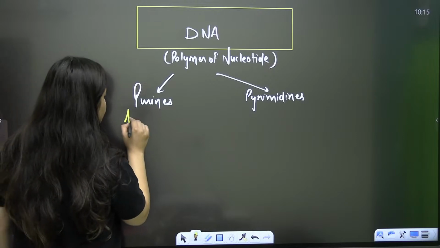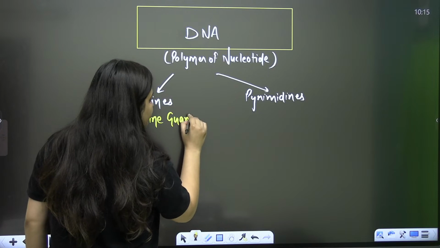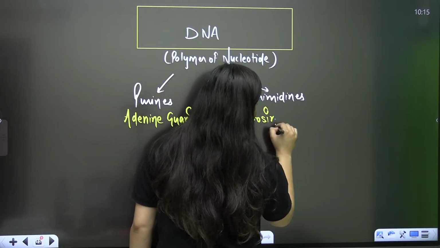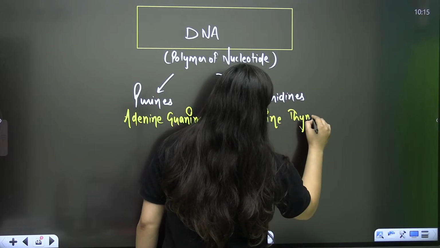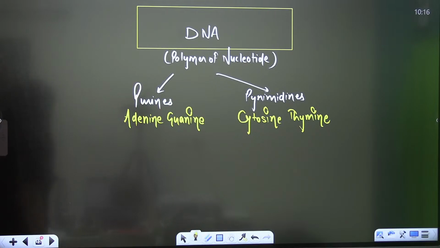Very good. When it comes to the purines, you have adenine and guanine, and when it comes to the pyrimidines, you have cytosine and then thymine. Is that clear? Purines and pyrimidines are there.